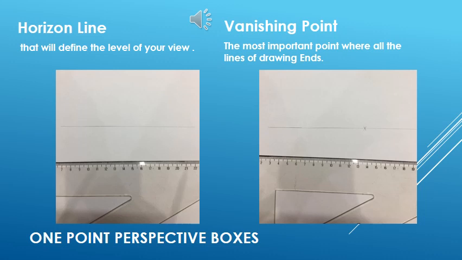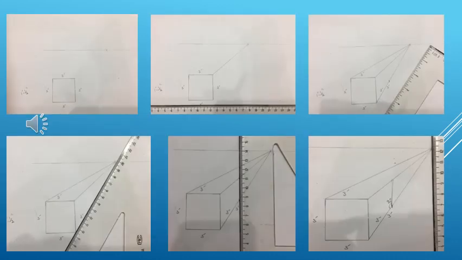Both this line and that dot are the most important part of one point perspective. Okay, after having a horizontal line and a vanishing point, we have to decide where the object exists. That can be anywhere: very near to the vanishing point, very far from the vanishing point, at the upper part of the horizontal line, at the lower part of the horizontal line, or even on the horizontal line. We will create all these types of squares and 3D images.